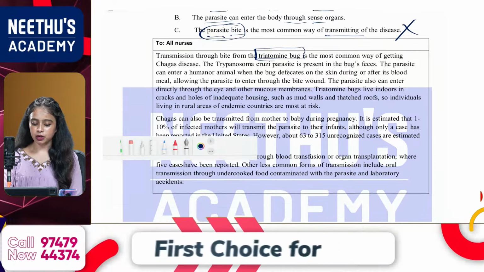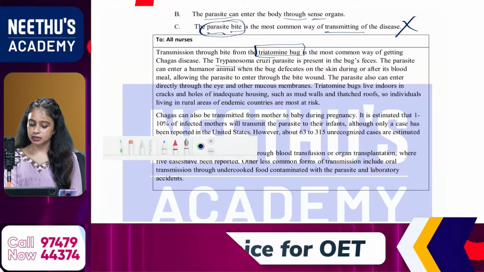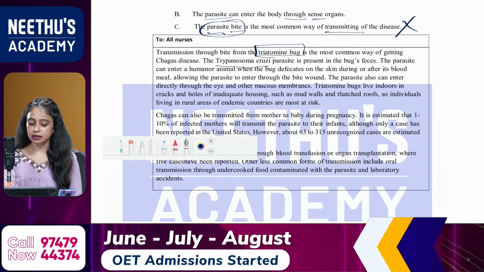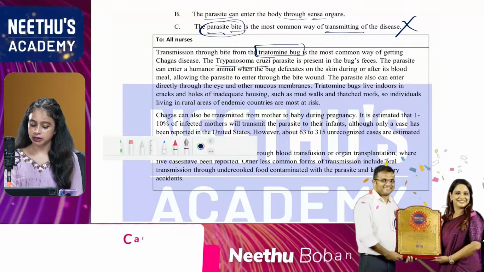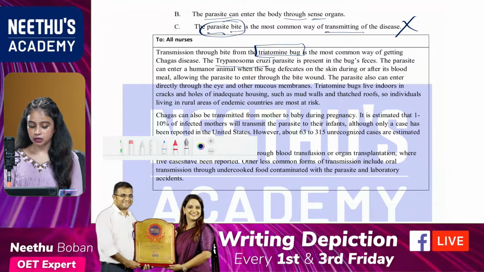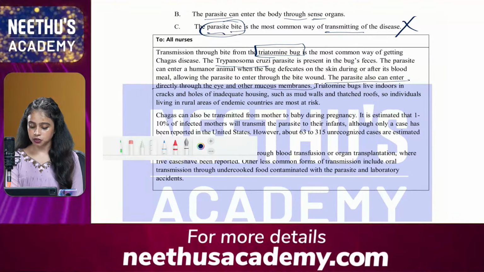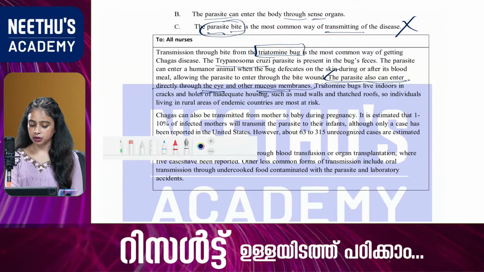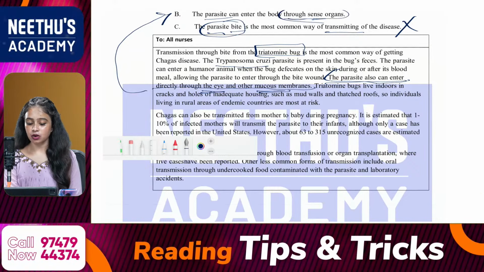And what about the rest of the lines? The Trypanosoma cruzi parasite, so the name of the parasite is Trypanosoma cruzi, is present in the bug's feces. The parasite can enter a human or animal when the bug defecates on the skin during or after its blood meal, allowing the parasite to enter through the bite wound. The parasite also can enter directly through the eye and other mucous membranes. So from here, we can connect with which option? The parasite can enter directly through the eye and other mucous membranes. So that can be related with option B: the parasite can enter the body through sense organs.